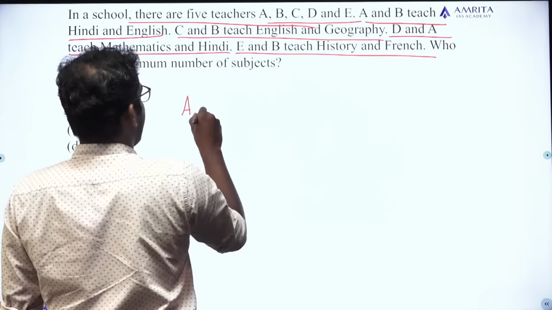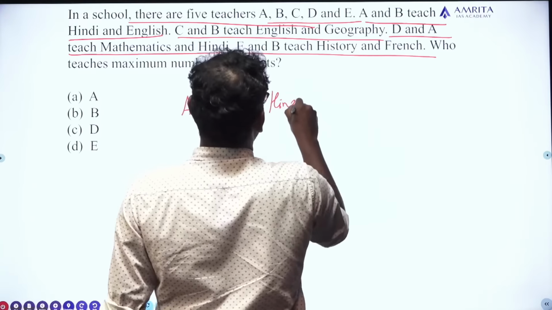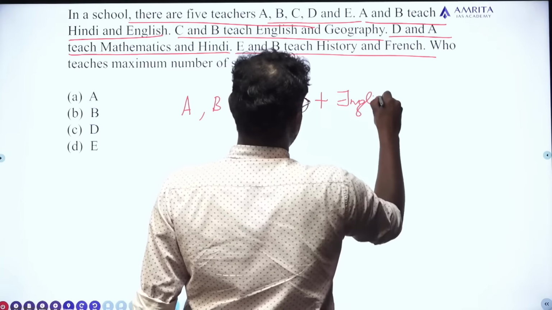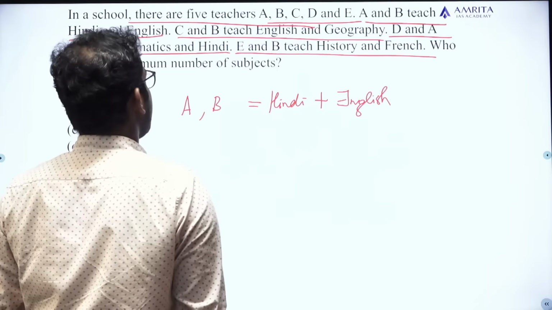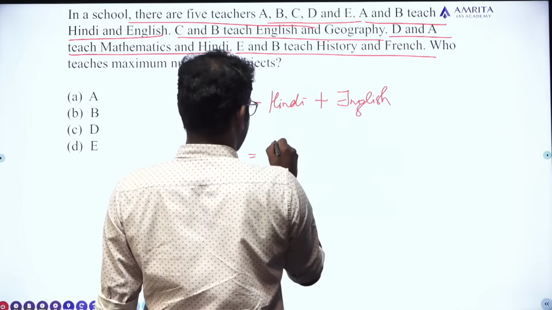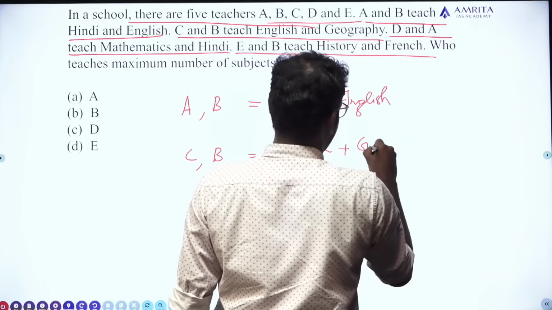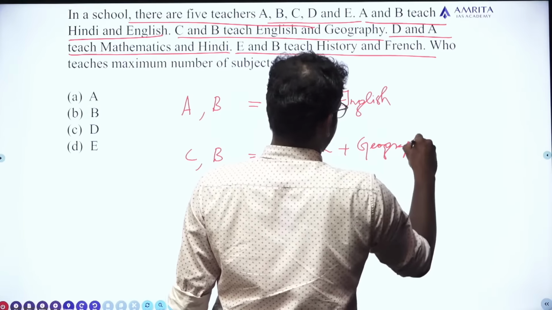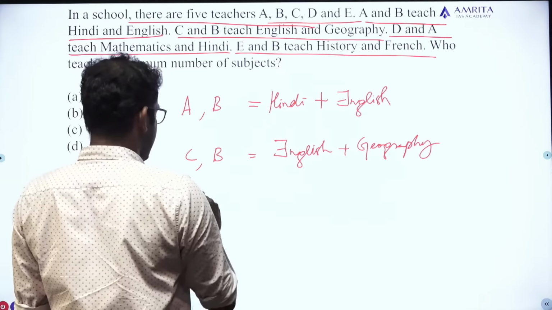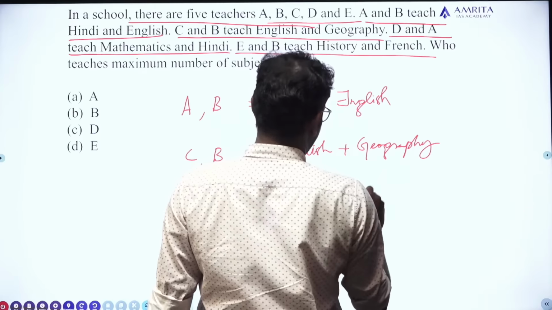Okay, so A and B teach what? Hindi and English. Fine. C and B teach English and geography. D and A teach mathematics and Hindi. D and A teach Maths and Hindi.